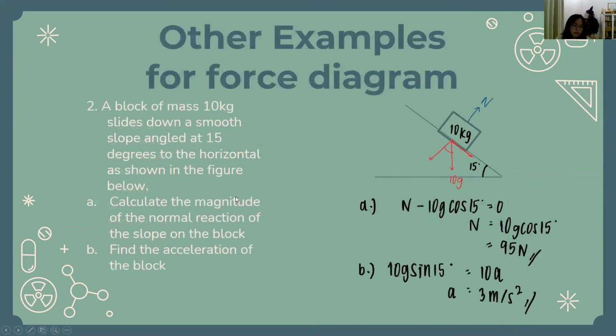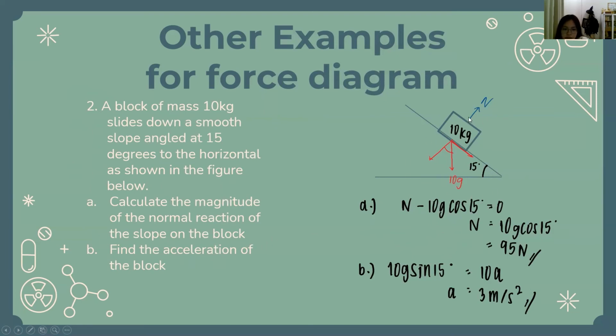Number 2. A block of mass 10 kilograms slides down a smooth slope angled at 15 degrees to the horizontal as shown in the figure below. A. Calculate the magnitude of the normal reaction of the slope and the block. B. Find the acceleration of the block. So for A, it told us to find the magnitude of the normal reaction of the slope and the block.